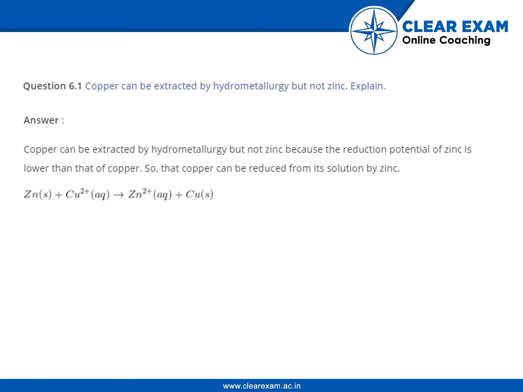copper. So basically, there is a table in which the reduction potential of many elements is listed. Actually, the reduction potential of any element is calculated by experiment, and so from the given data, we can see that the reduction potential of zinc is lower than that of copper, so copper can be reduced from its solution by zinc. So this is the reaction that will take place, and the copper will be reduced from its 2 plus state to 0 state.